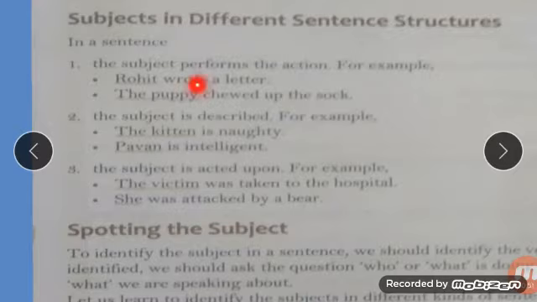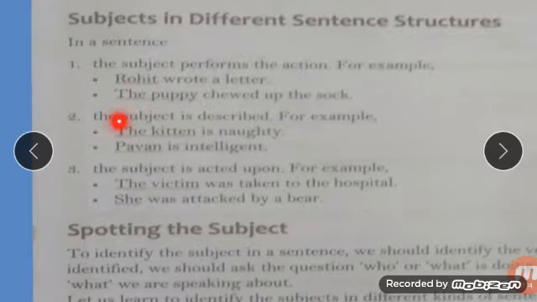Wrote a letter is the predicate. So the first structure of the subject is that it performs the action. Rohit is doing the action, so Rohit is the subject.